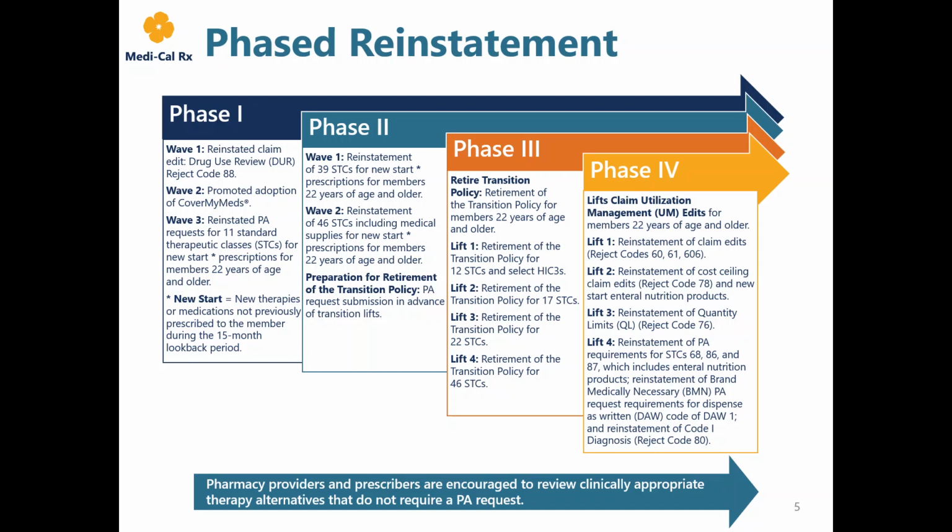Phase 4 Lift 1 impacted 3 claim utilization management edits for members 22 years of age and older, and impacted NCPDP Reject Codes 60, 61, and 606. Phase 4 Lift 2 included the reinstatement of cost ceiling claim edits and reinstatement of PA requirements for New Start Enteral Nutrition Products for members 22 years of age and older. Lift 3 was implemented with the reinstatement of claim utilization edits for Reject Code 76, Plan Limitations Exceeded, for members 22 years of age and older.